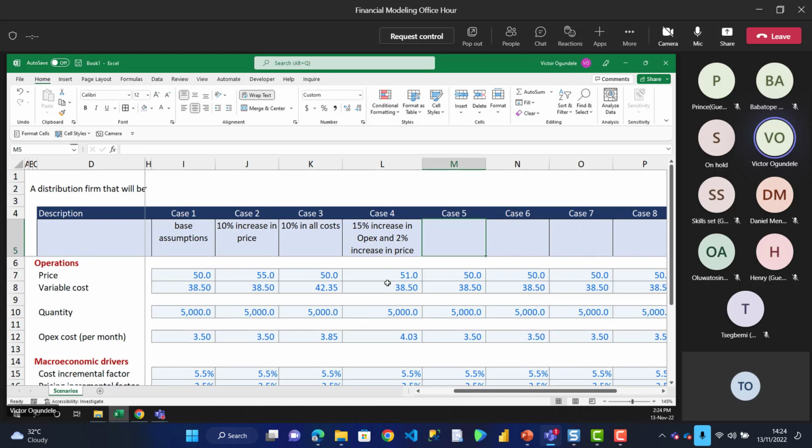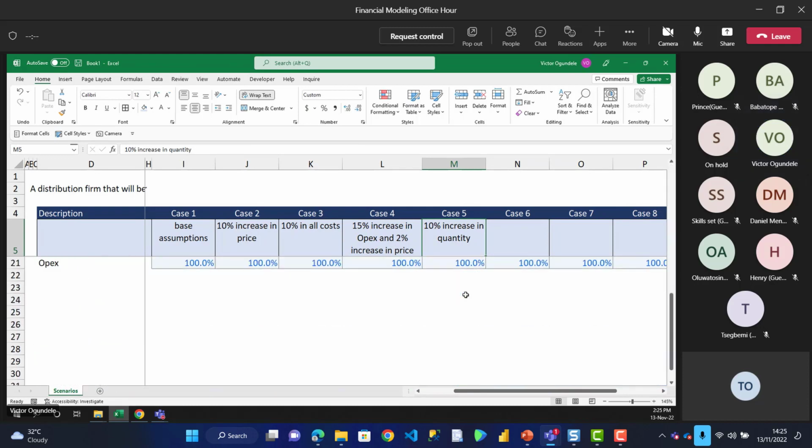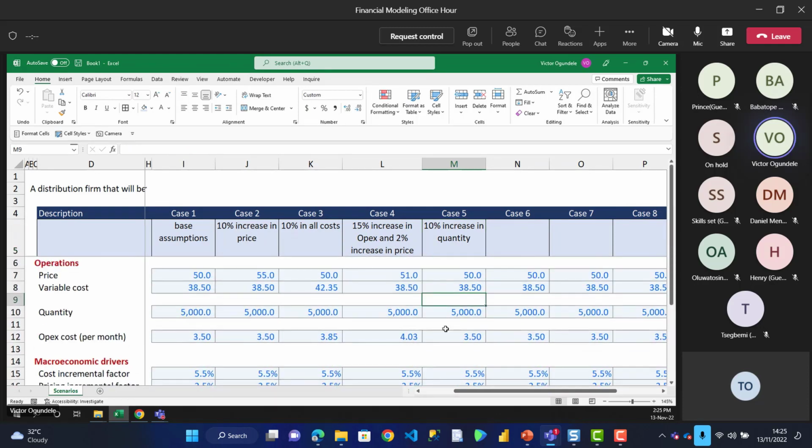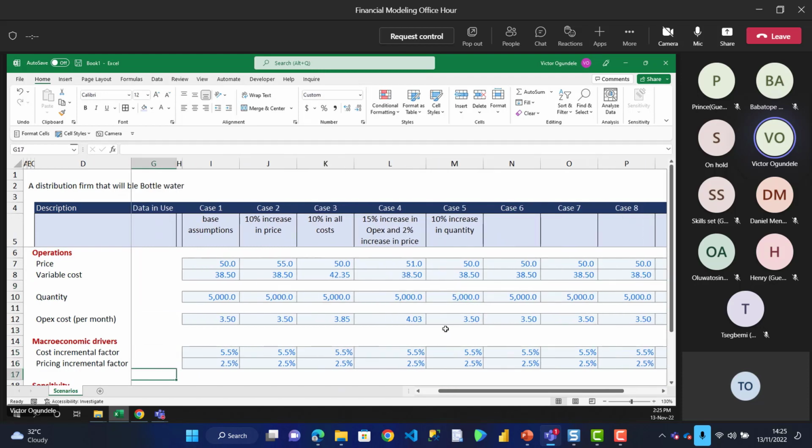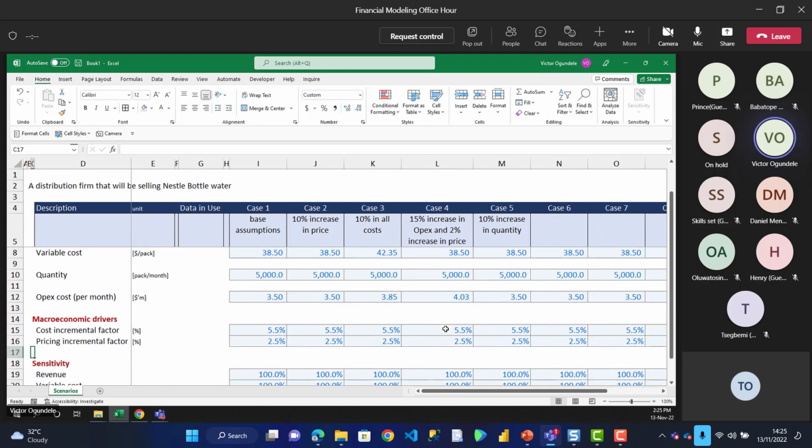In fact, in this scenario, I could even decide, what if, every other thing being equal, we have a 10% increase in quantity? So which means we can actually have 3 or 4 line items that can affect almost everything here. So I think we have remembered the other assumption that we need. We also need our quantity growth factor. Yes, so that's what we drive.